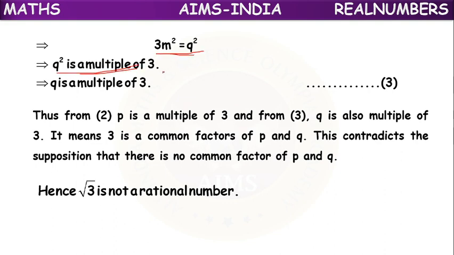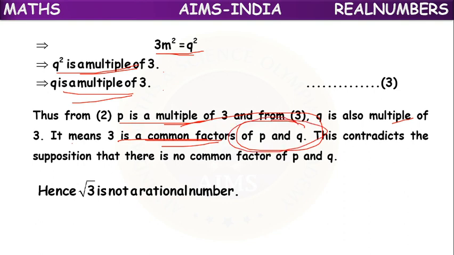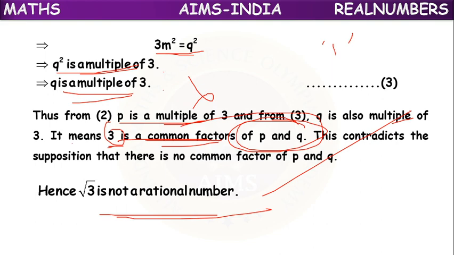q square is a multiple of 3, so q is a multiple of 3. So p is a multiple of 3, q is a multiple of 3. Means 3 is a common factor of p and q. But for rational numbers, they don't have common factors other than 1. So here 3 is a common factor coming. So our assumption is wrong. So is root 3 a rational number? Wrong. So what is correct? Root 3 is not a rational number. That is correct.